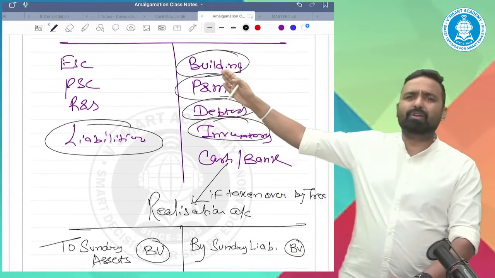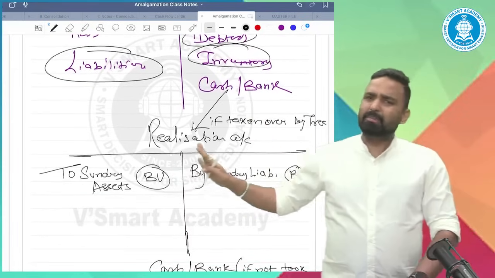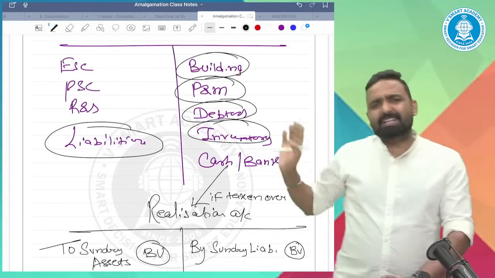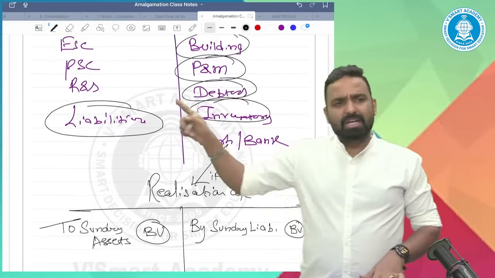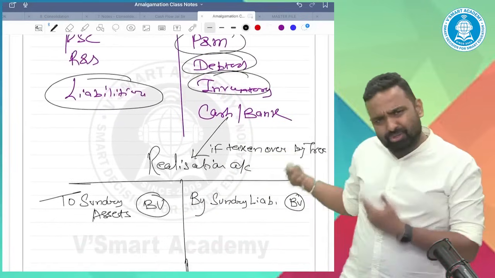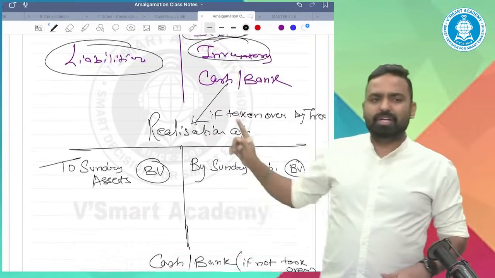Building, taken over or not taken over, transfer to realization. Plant and machinery, taken over or not taken over, transfer to realization. So every asset except cash, taken over or not taken over, close to realization. Liability, taken over, not taken over, close to realization account. Cash account, taken over, close; not taken over, make it separately.